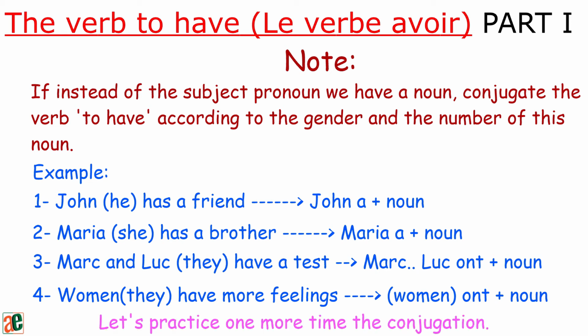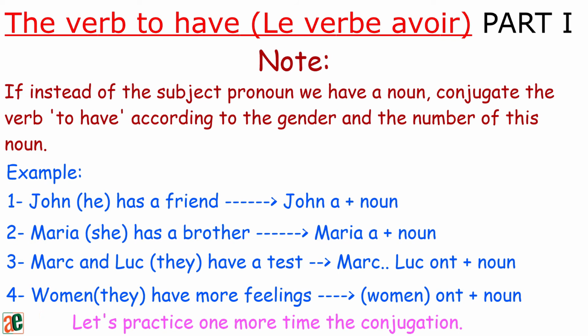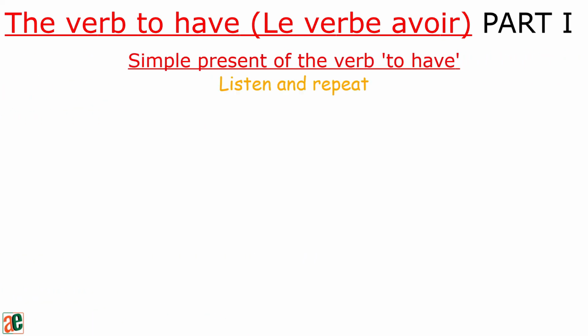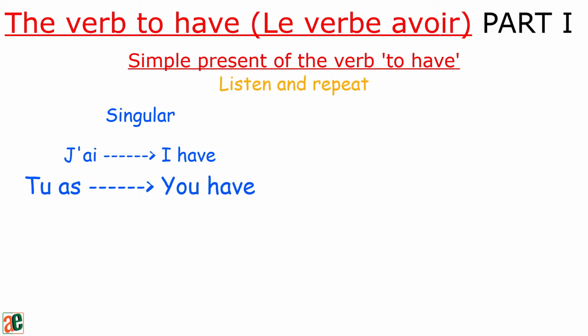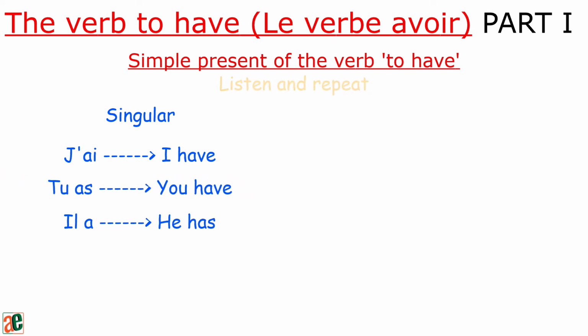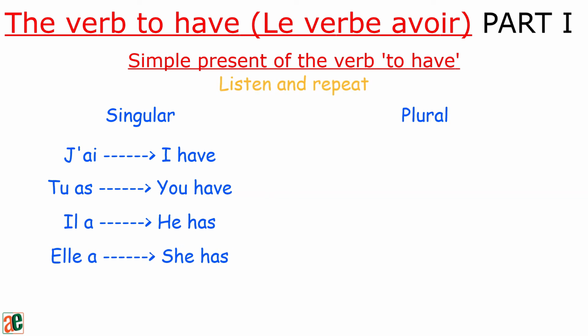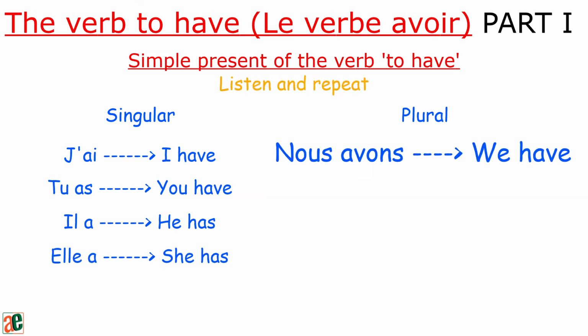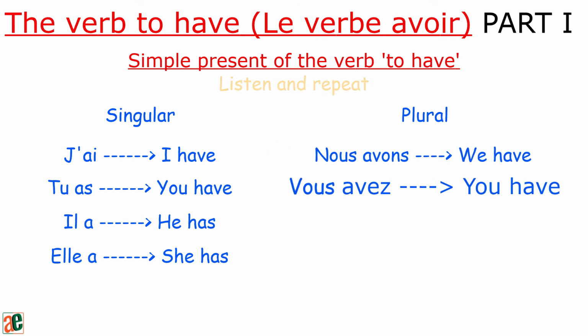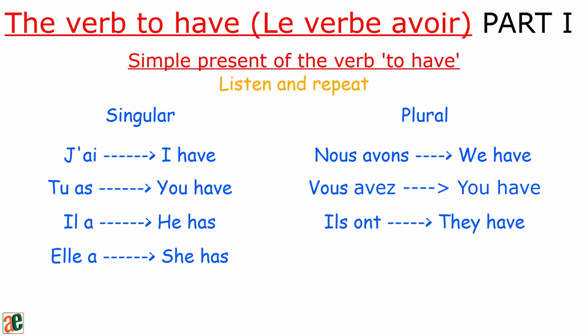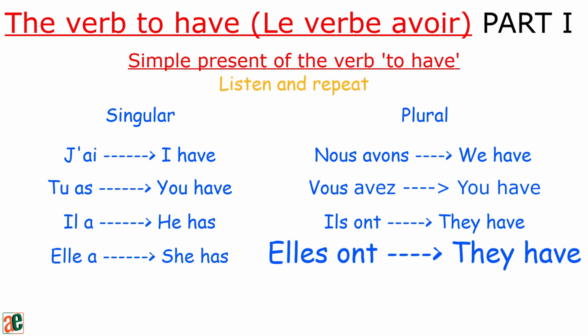Let's practice one more time the conjugation. Simple present of the verb to have. Listen and repeat. Singular. J'ai. Tu as. Il a. Elle a. Plural. Nous avons. Vous avez. Ils ont. Elles ont.